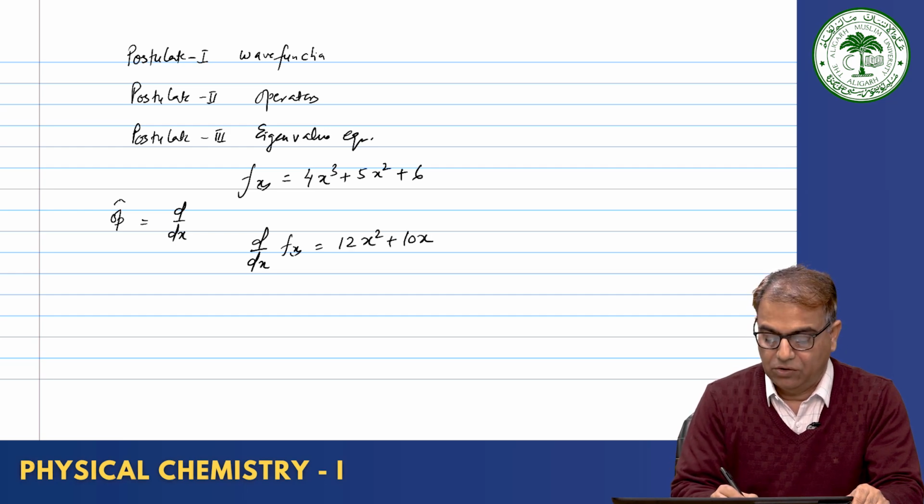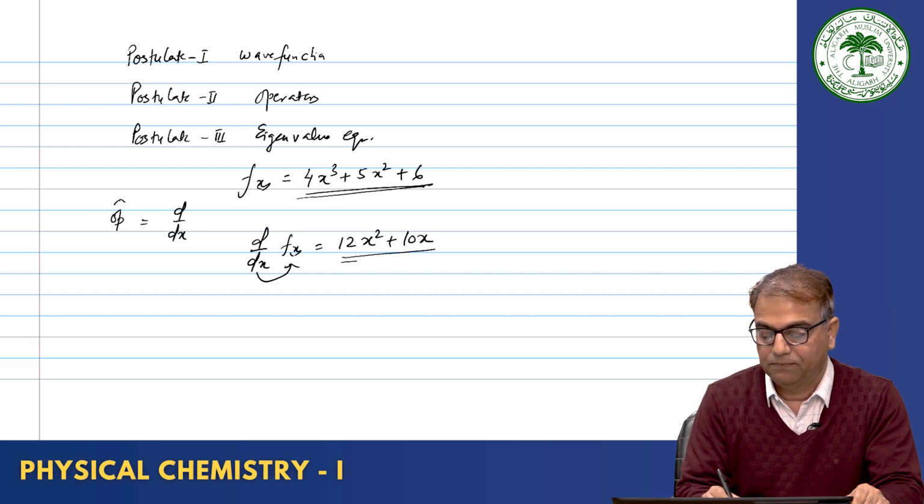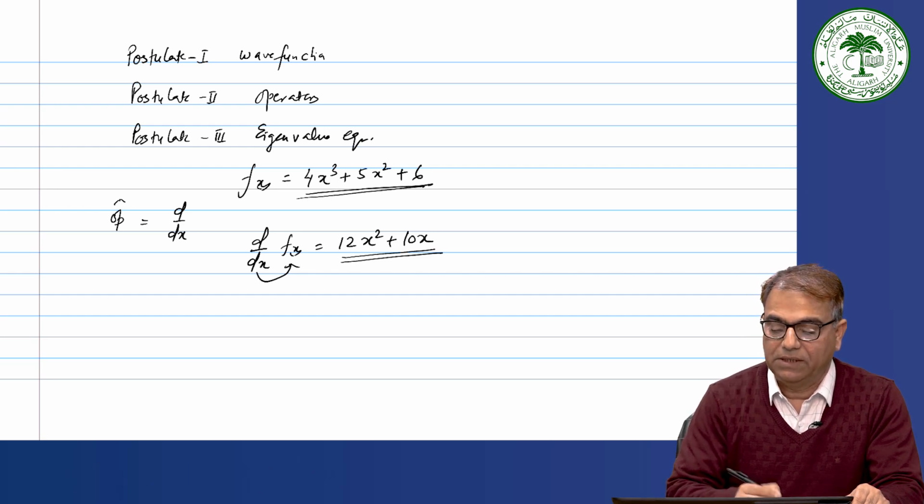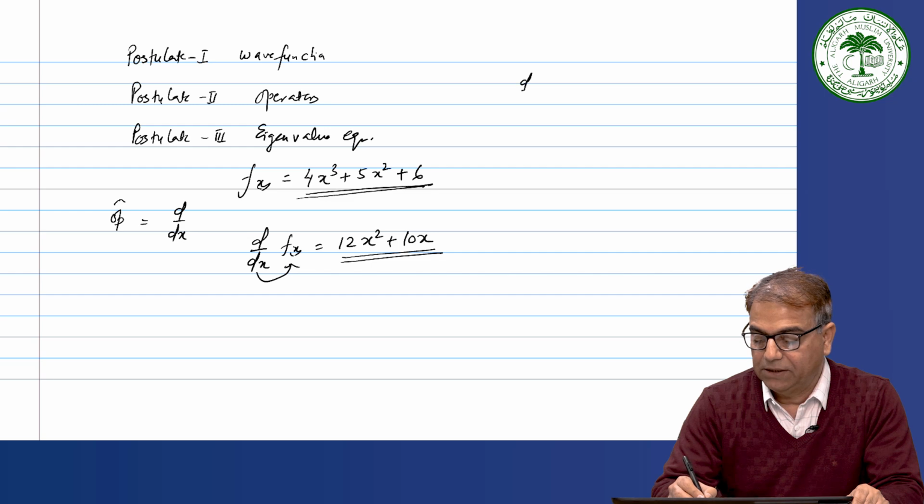So, when you operate with an operator, the function changes. But if you operate with the same operator d/dx on a function, say exponential a x, then you get